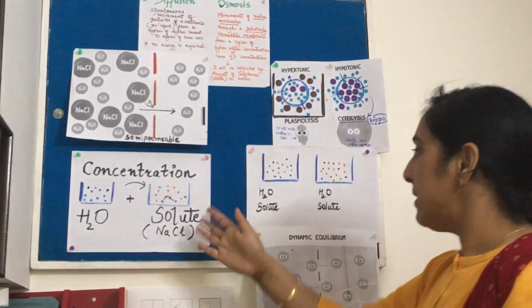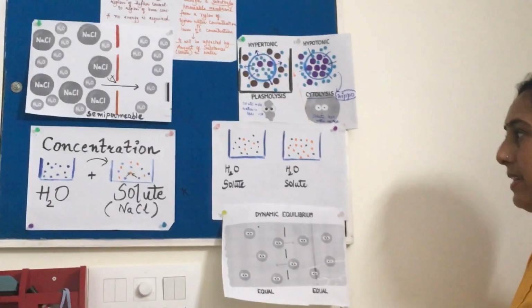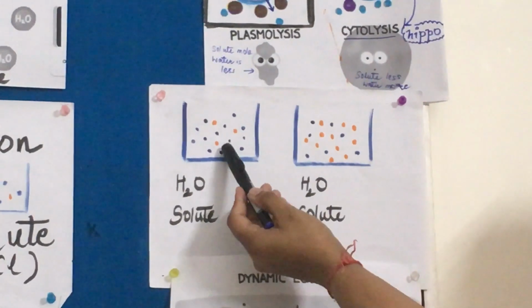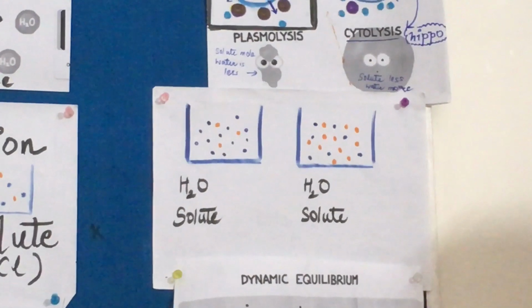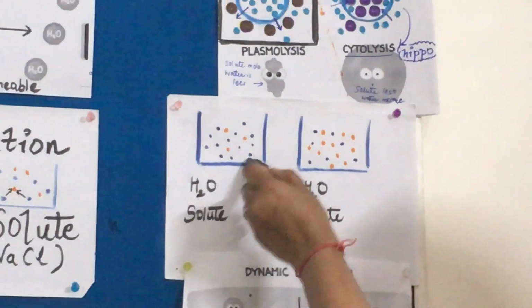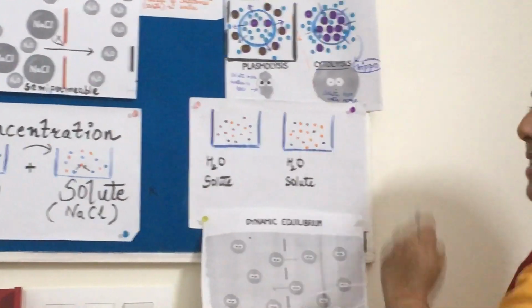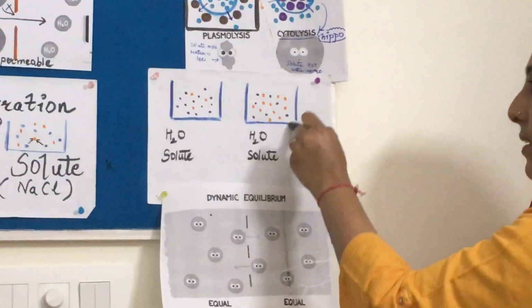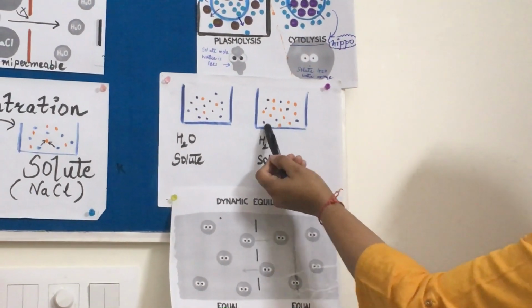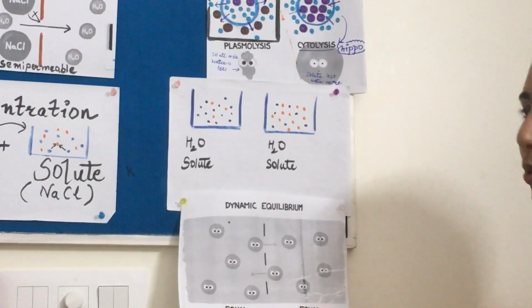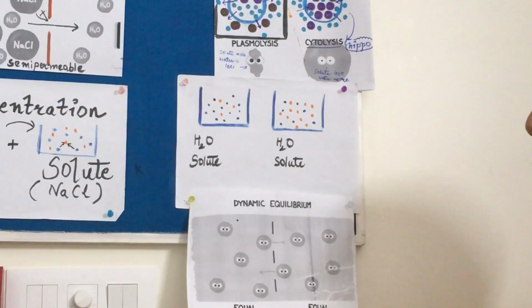In this solution, take this example, I have taken 2 beakers here. In this particular case, the blue dots are your water and the orange dots are your salt. You will see the salt particles are less. And here you can see in this tumbler that the water molecules, the blue dots, are less, and the salt dots are more.